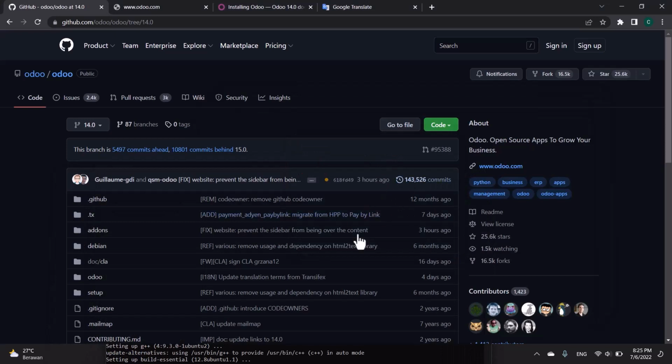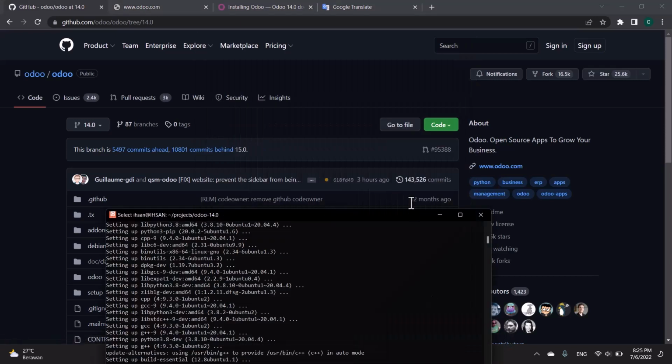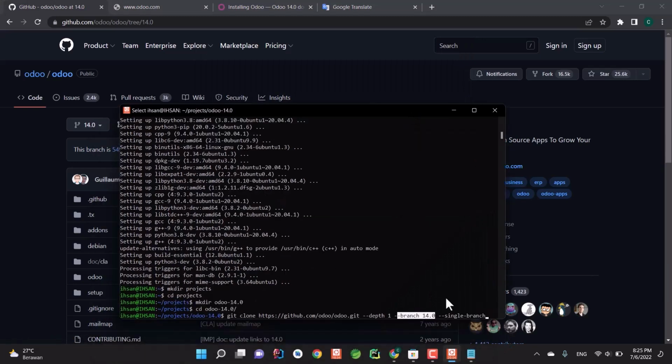This particular branch already has a lot of commits, but I want to clone only the last commit. And as for this argument, I want to clone only this particular branch, so I don't want to clone the entire set of branches. Okay, so after that, just hit enter.